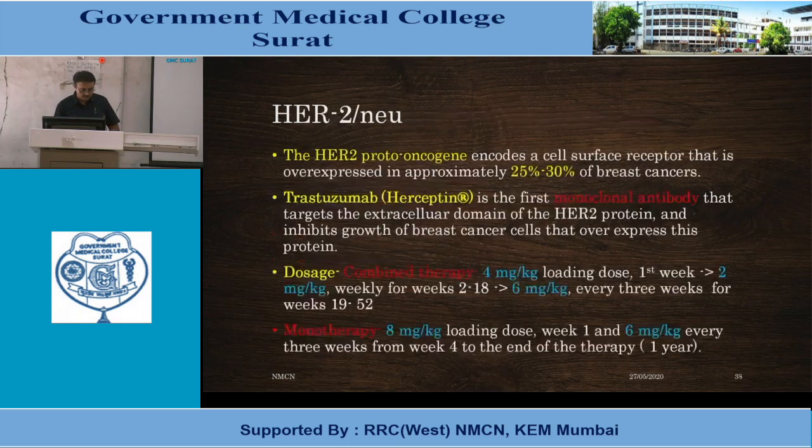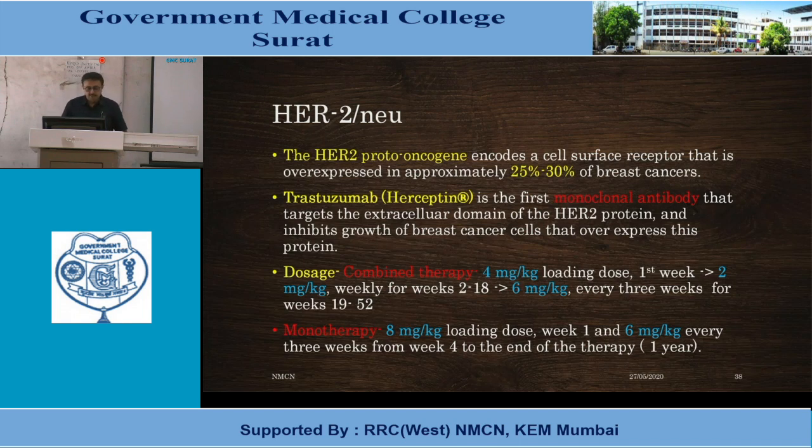Another variety is based on the HER2/neu receptor. After pathological excision, pathological examination or core cut biopsy, we always require receptor status: hormone receptor status, ER, PR, and HER2/neu. These are nowadays compulsory in all patients, especially in advanced disease. HER2/neu is a proto-oncogene, a cell surface receptor overexpressed in 25 to 30% of breast cancers. Trastuzumab or Herceptin is the monoclonal antibody effective against HER2 positive patients.